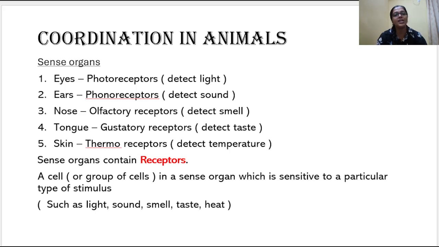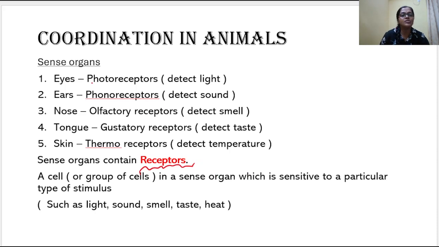In animals, there are different kinds of sense organs present in the body. Like us, we do have sense organs, right? What are the different kinds of sense organs we have? We have 5 different kinds of sense organs: eyes, ears, nose, skin, and tongue. All those are the sense organs. How are these sense organs sensing? They sense with the help of a special type of cells present in them, which are called receptors. The sense organs are able to sense different types of senses with the help of receptors.